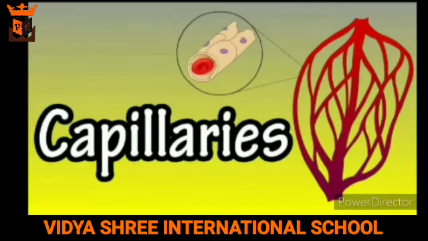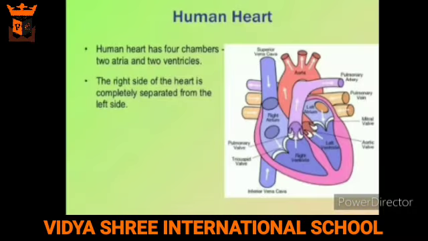Third are the capillaries. Arteries branch into smaller and smaller arteries and finally into capillaries. Capillaries are the thinnest blood vessels. They have very thin walls through which oxygen, digested food, carbon dioxide, and other waste products are exchanged between the blood and the surrounding cells. Then the capillaries join up to form the veins.